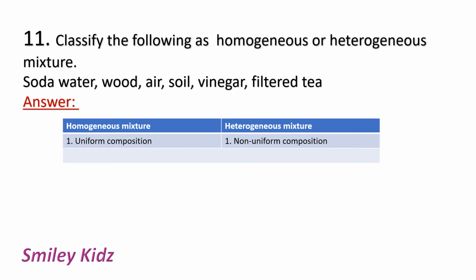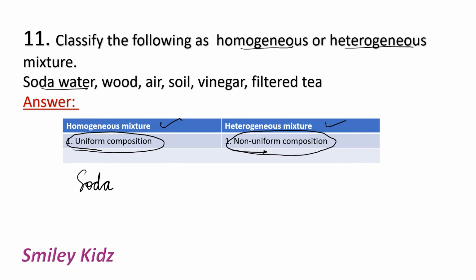Classify the following as homogeneous and heterogeneous mixture. First, what is the difference between a homogeneous mixture and a heterogeneous mixture? Homogeneous mixture have a uniform composition, whereas heterogeneous mixture have a non-uniform composition. Soda water, homogeneous mixture. Wood, heterogeneous mixture. Air, homogeneous mixture. Soil, heterogeneous mixture.